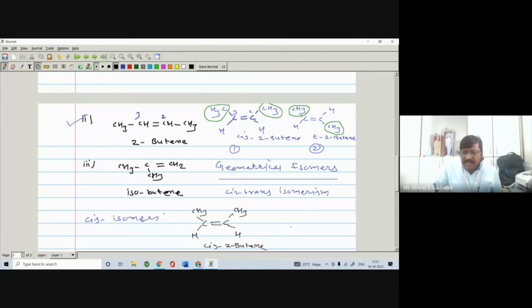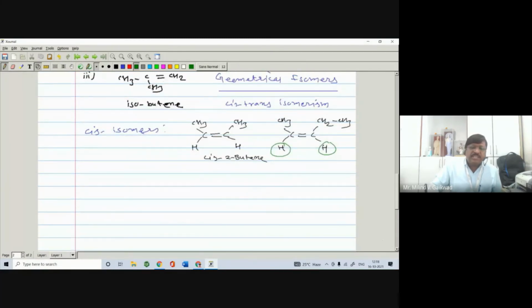Another example: if I write here methyl, CH2 and CH3, and here H and H, you will see that the similar groups, the hydrogens, are also on the same side. So it is also cis.